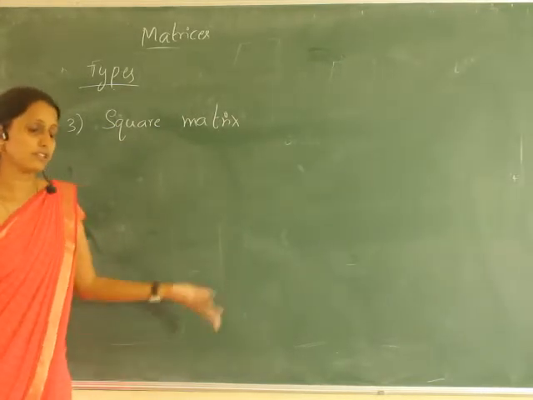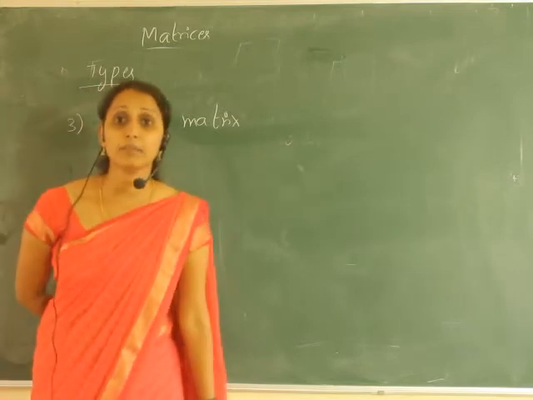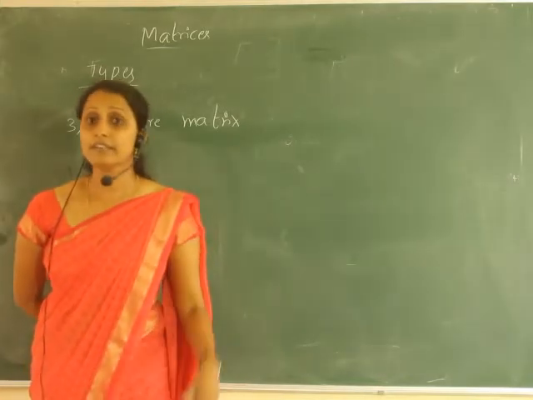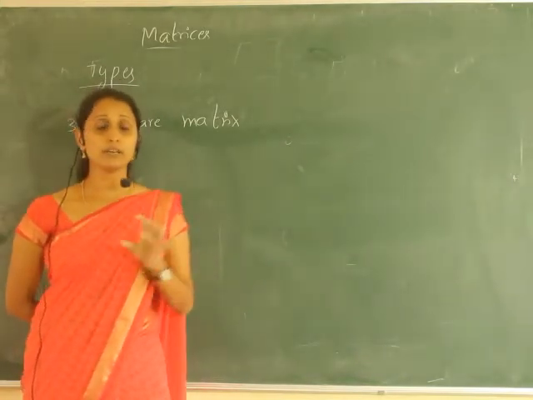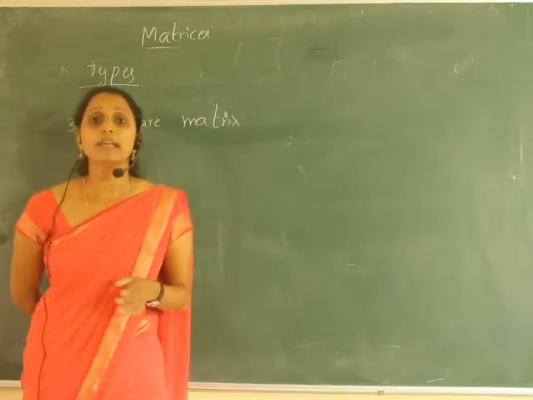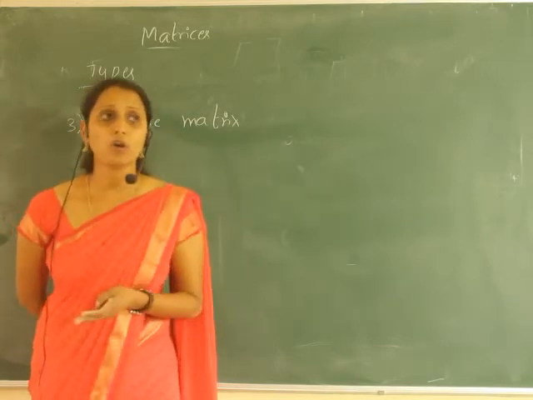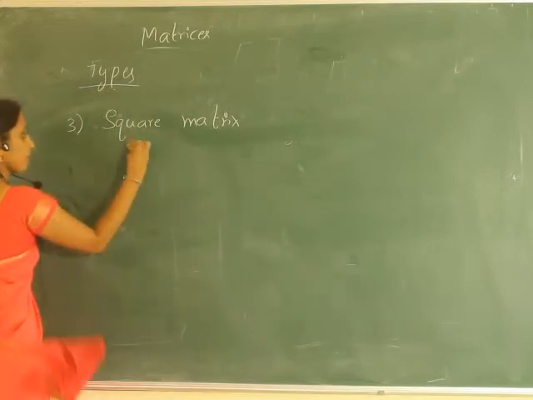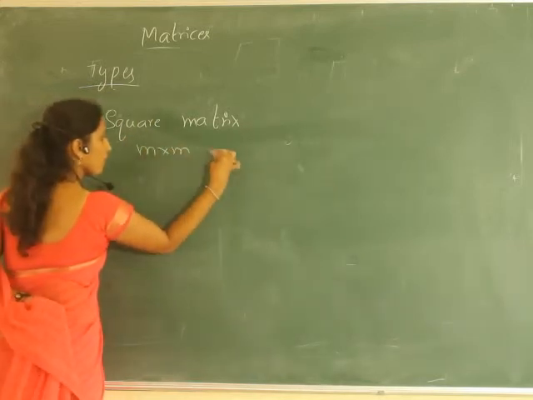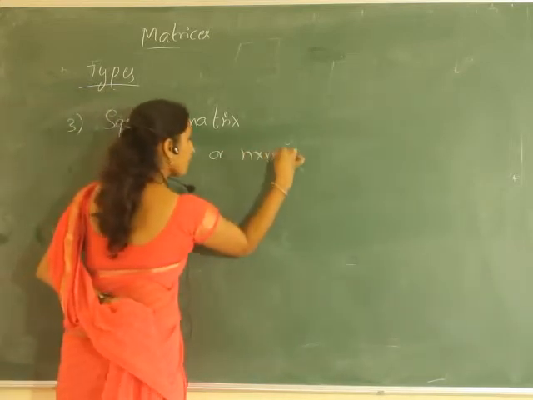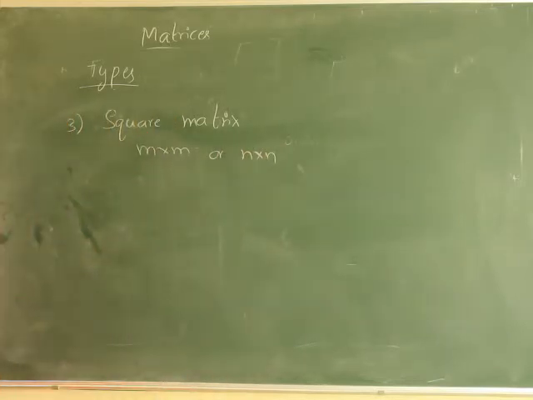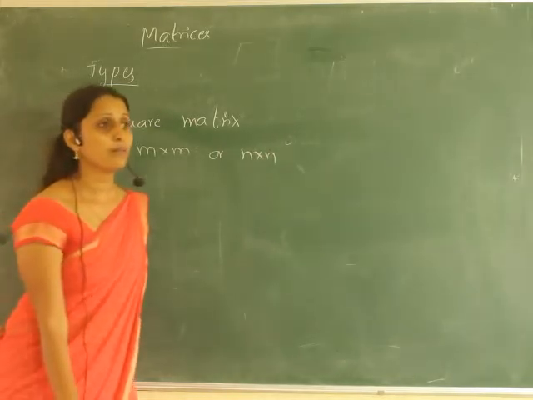That means if we write a matrix of order m cross n, and it is a square matrix, the number of rows and columns are equal, so it will be m by m or n by n. So a matrix is said to be a square matrix if the number of rows equals the number of columns.